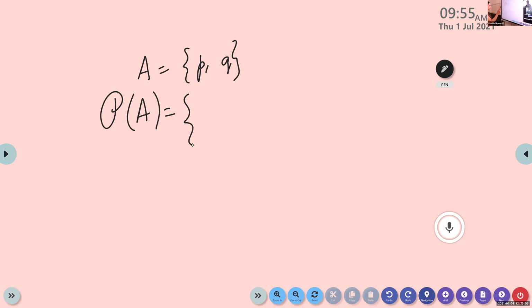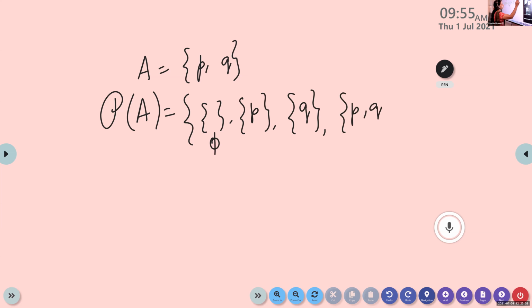Power set means, Roseanne, listen. Power set means we write all possible subsets. Okay, what are the possible subsets? Here A is a set containing two elements. So what are the possible subsets? First we write empty set. Empty set is a subset. Then we write sets containing one single element, P, Q. Then we can write set P comma Q, the set containing two elements.